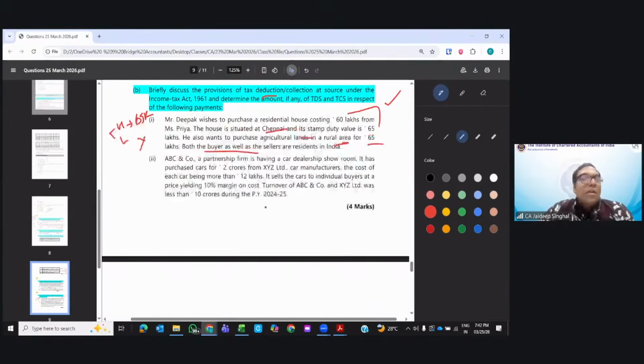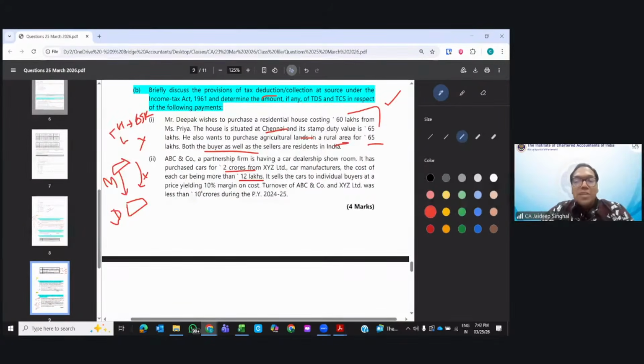Next, ABC and Company, partnership firm, car dealership showroom. It has purchased 2 cars from XYZ Limited, car manufacturer. This is the manufacturer, this is the dealer. Now the dealer has purchased 2 cars for 2 crores and each car is worth more than 12 lakhs. What is the limit for TCS? Greater than 10 lakhs. If the car value is greater than 10 lakhs, TCS is required. But is that required in B2B as well? The answer is no. In case of dealership, it's not required. It is for the end consumer.